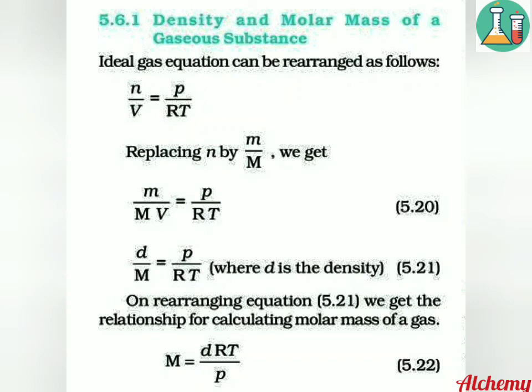So we get d divided by M equals P divided by RT, where capital M denotes the molar mass of the substance. On rearranging the equation, we get M equals d R into T divided by P, where M is the molar mass, d is the density, R is the universal gas constant, T is the temperature, and P is the pressure.